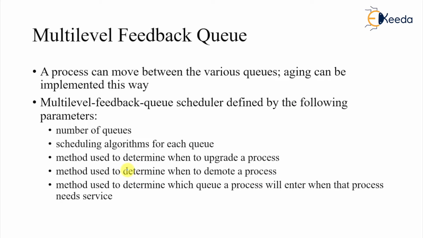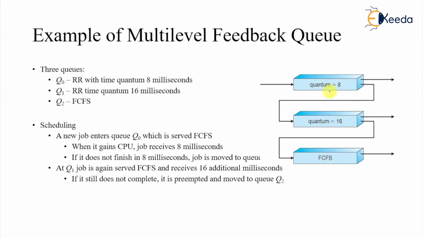This situation can be improved a little by the multi-level feedback queue, where a process can move between the various queues, and aging can be implemented in this way. A multi-level feedback queue scheduler is defined by the following parameters: the number of queues, the scheduling algorithm for each queue, the method to determine when to upgrade a process from one queue to another, the method to determine when to demote a process, and the method to determine which queue a process will enter when it needs service.